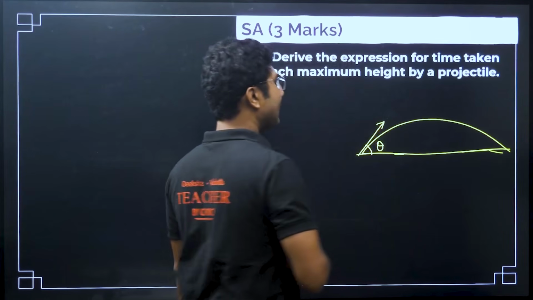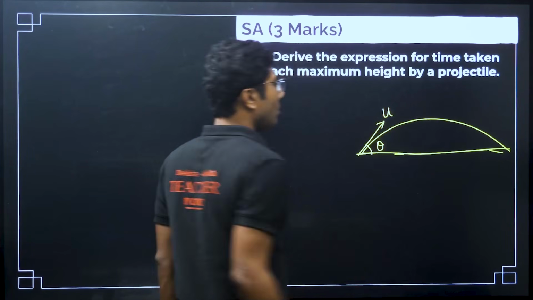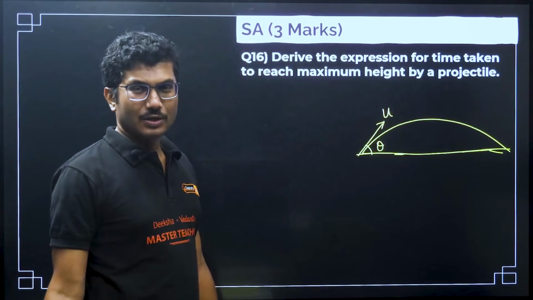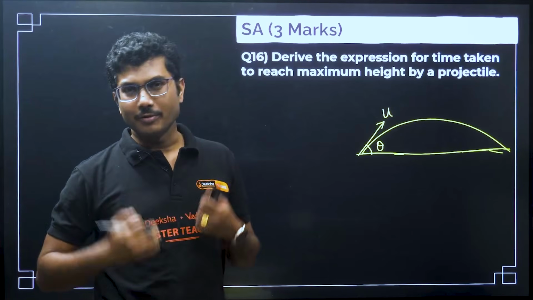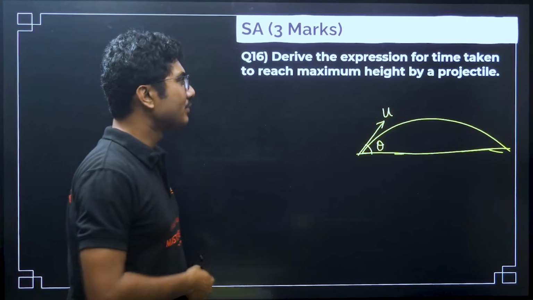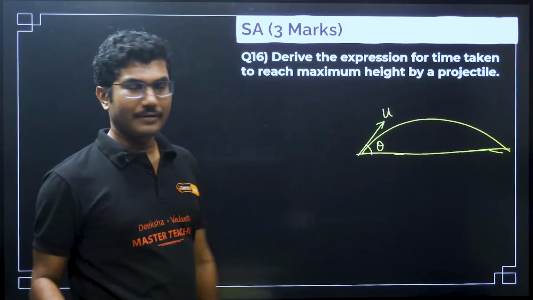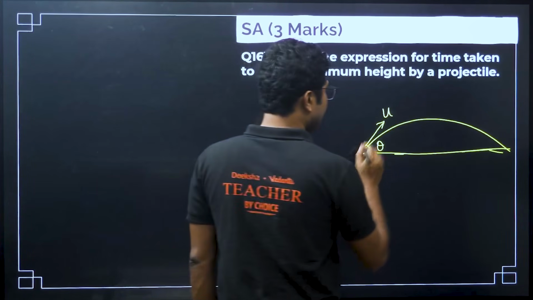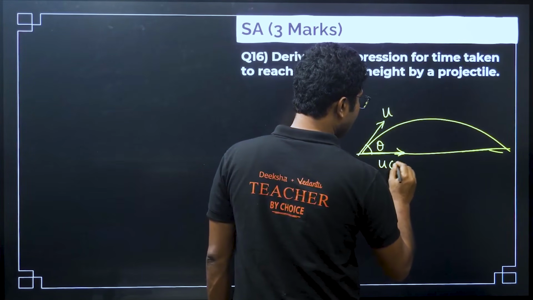This angle is theta. So this is say u. I prefer u, some books prefer v naught. V naught is extra naught for me, extra 0, so I do not want to use that. You can use simple v or simple u, whatever you are comfortable with. So this is u, and this component is u cos theta.